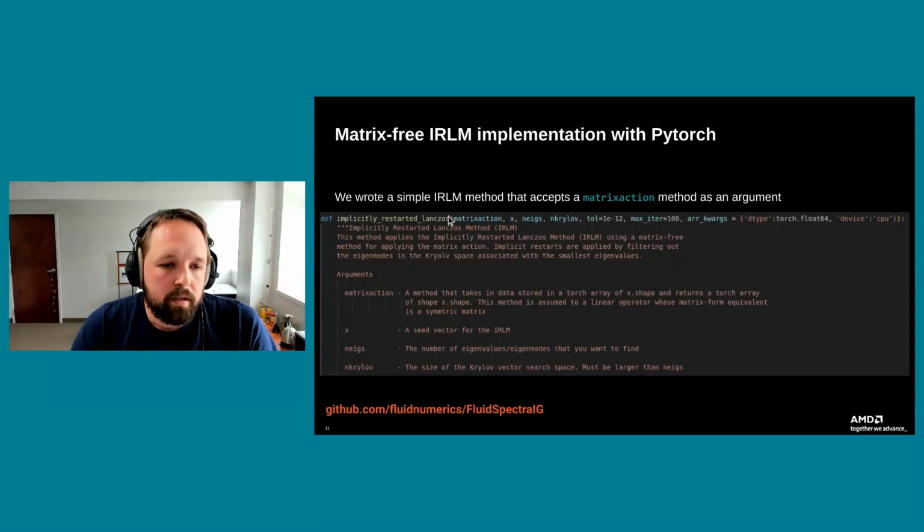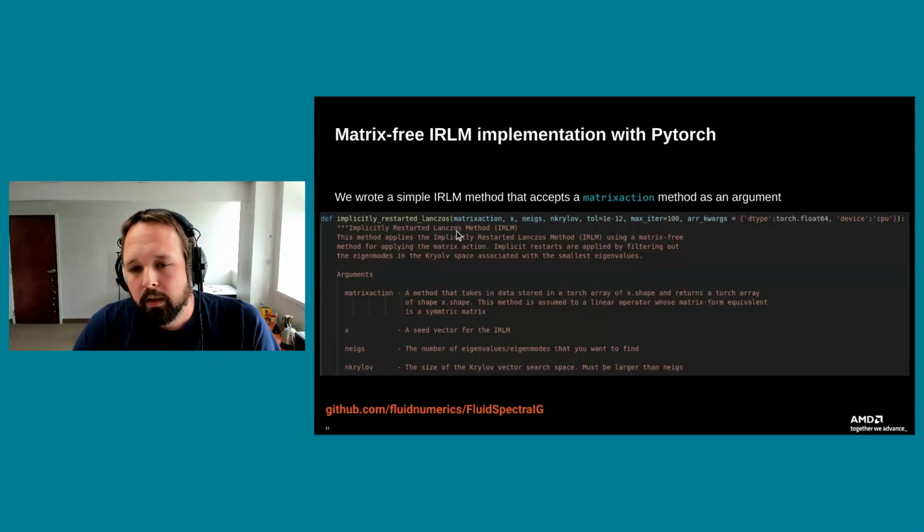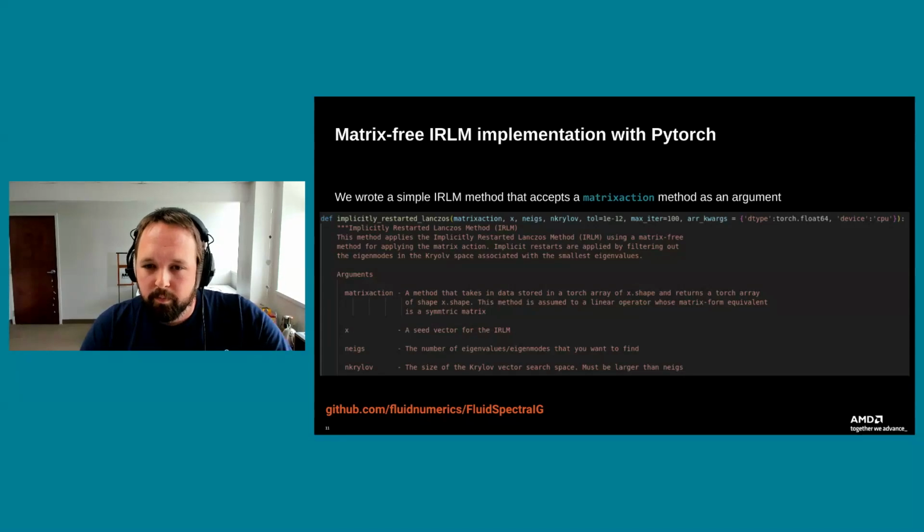But essentially what it does is it takes in as the first argument a procedure called matrix action. This points to a procedure that would take in a set of data, X, whatever shape you want that to be, and spit out another set of data with the same shape. Now, the assumption when you're using the Lanczos method is that the matrix action is going to correspond to something that would have the equivalent of symmetric positive definite form if you were to write it down as a matrix.